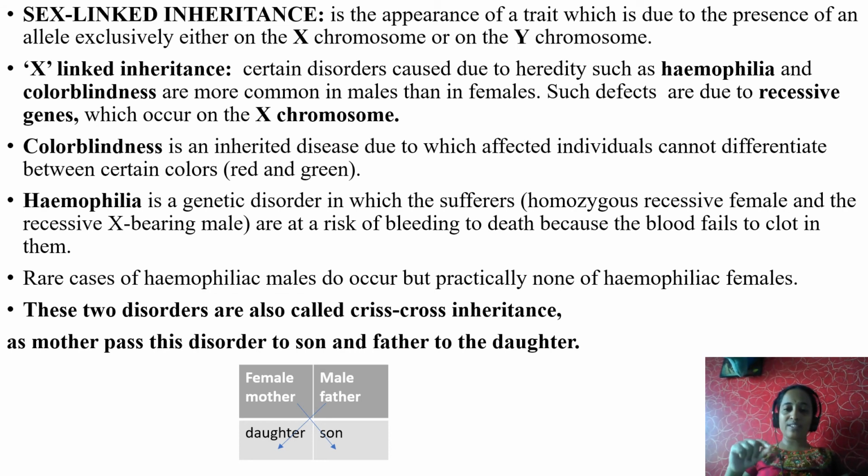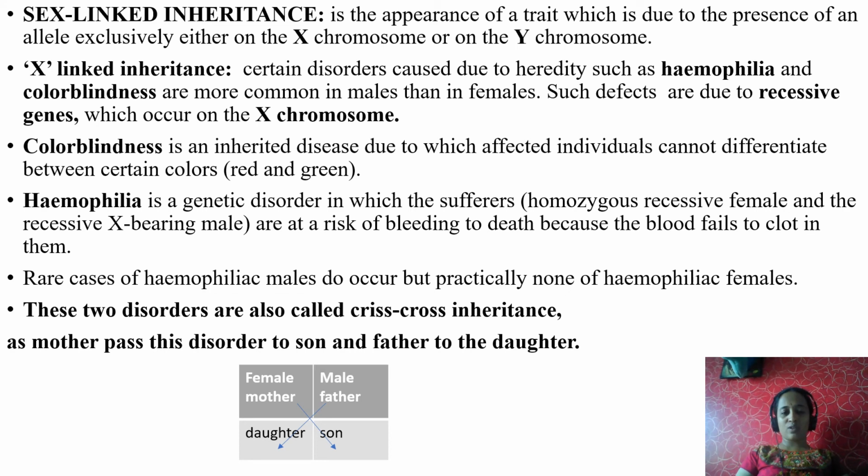But females always give one X chromosome to a baby or offspring. That is why the female baby may carry the disease, but she may not be a sufferer. But a male possesses only one X chromosome and one Y chromosome, right? So here, if the X chromosome contains this disorder gene, then definitely he may be a what? Sufferer.